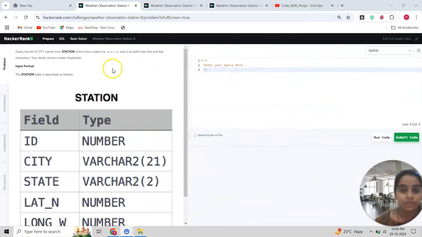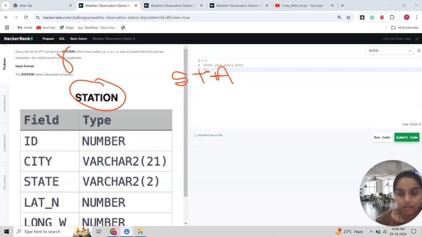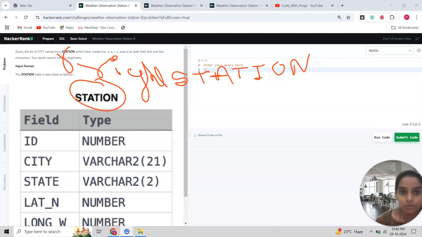Now it is about right. This time I'm taking STATION, S T A T I O N, and it is similar to the left function. The only difference is that the left function starts from the left side of the value, and the right function starts from the end of it. So here also we take an integer.